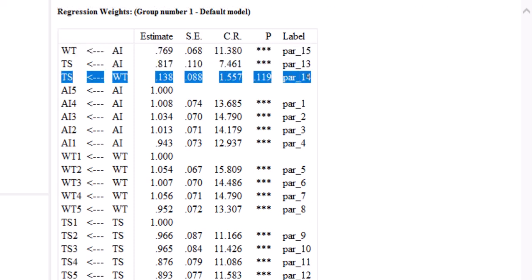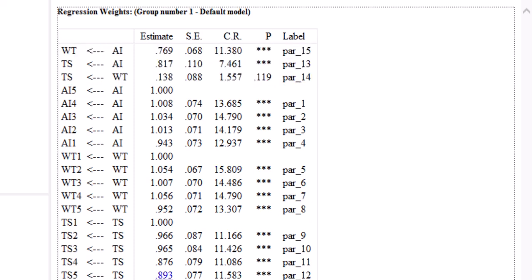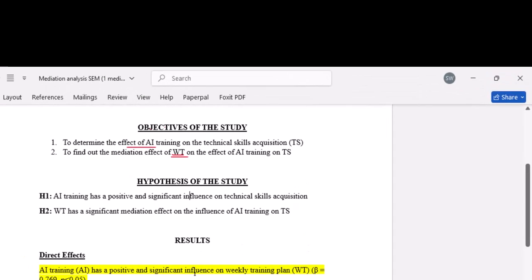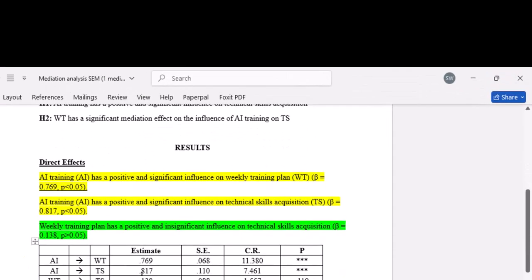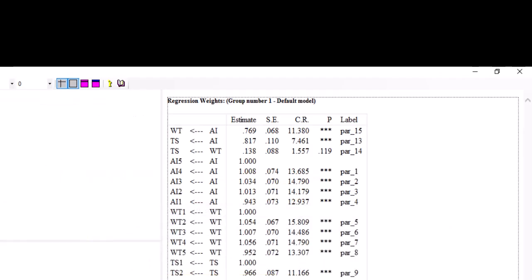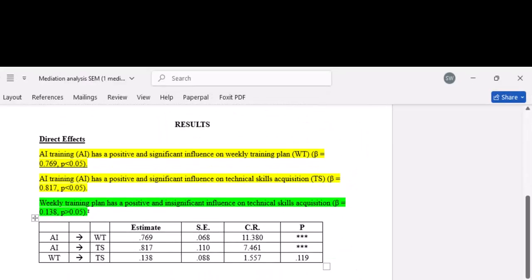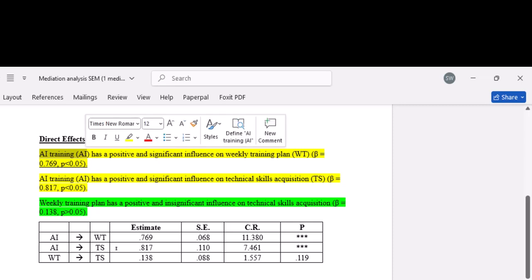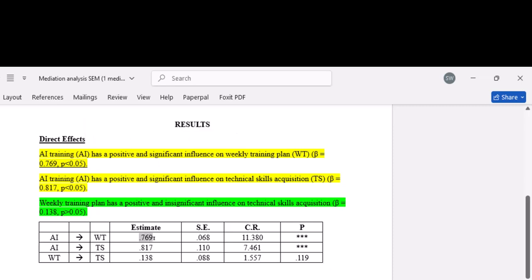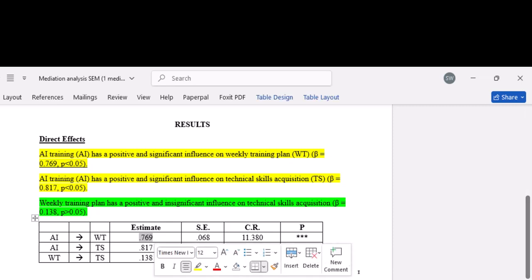I have also explained these results. Here I have the results. You can see this one is 0.769, the same result. So we can explain it like this: AI training has a positive and significant influence on weekly training.